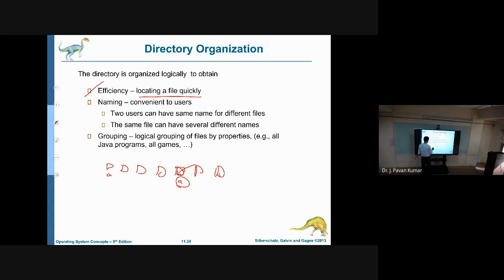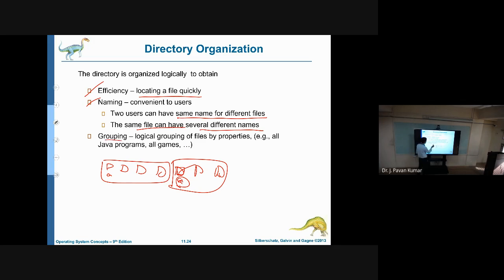So we will keep this one in one directory, this one in another directory, then with the same name we can have another file. That is a naming convention. Two users can have the same name for different files. Next, the same file can have several different names. This is also possible whenever we have a directory organization.